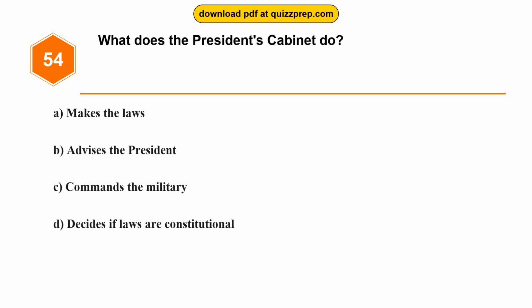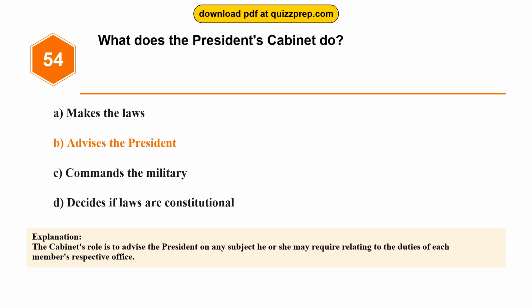Question 54. What does the President's Cabinet do? Option A. Makes the laws. Option B. Advises the President. Option C. Commands the military. Option D. Decides if laws are constitutional. The correct answer is option B. Advises the President. The Cabinet's role is to advise the President on any subject he or she may require relating to the duties of each member's respective office.